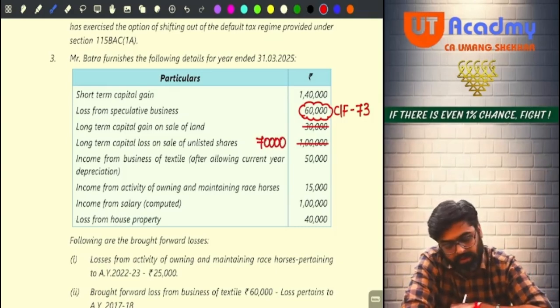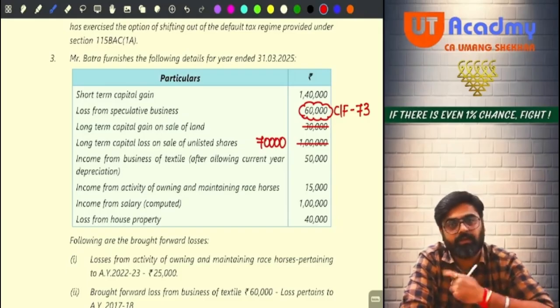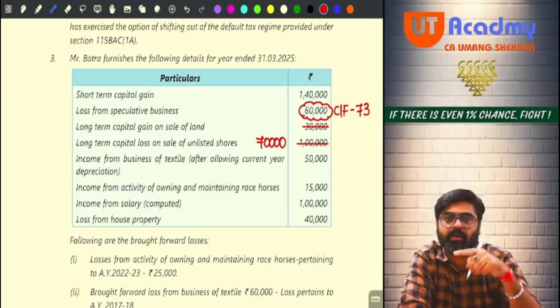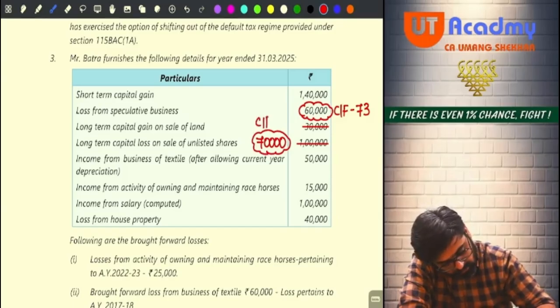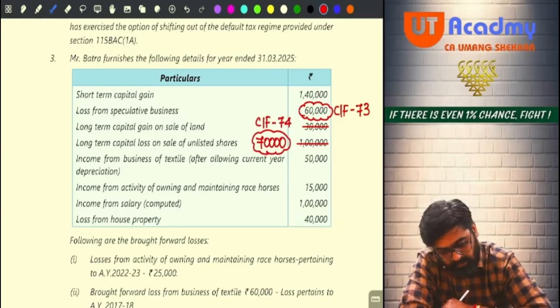Now, do you have any other long-term capital gain? The answer is no. So this 70,000 loss cannot be set off in this year against any short-term gain or any other head. So this 70,000, what you will do, sir? You will carry forward this under section 74. Yes or no, sir? Next one.